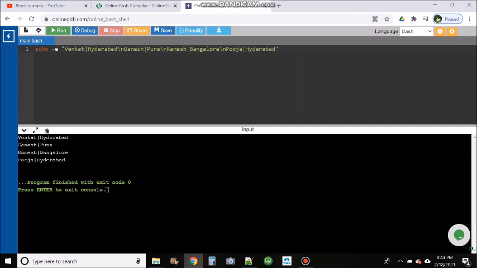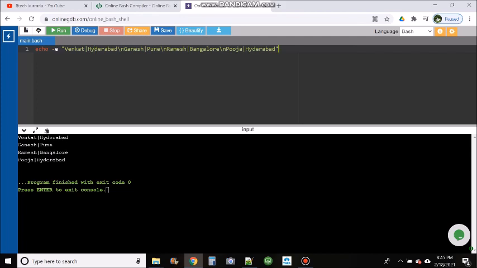So I have one file with employee details. I have the employee name and also the city of that employee. I have two columns in the input file, employee name and the city. What I want in the output is to print the employees of a particular city. Let's say I want to print the employees of Hyderabad city only. So we might face this kind of question. How will you handle it?